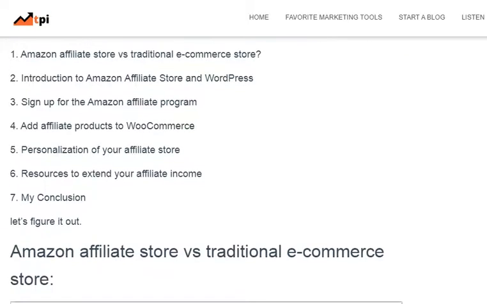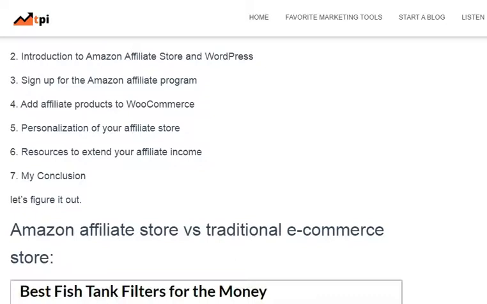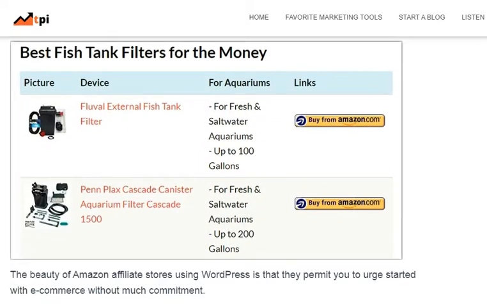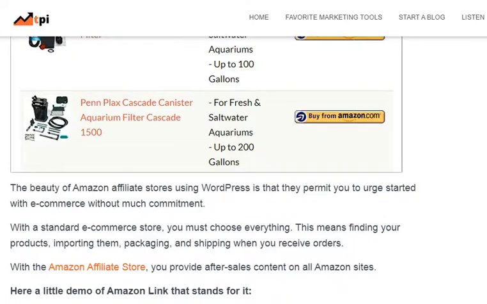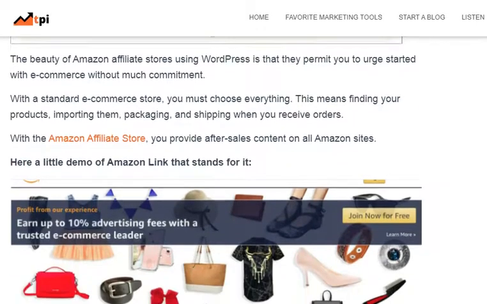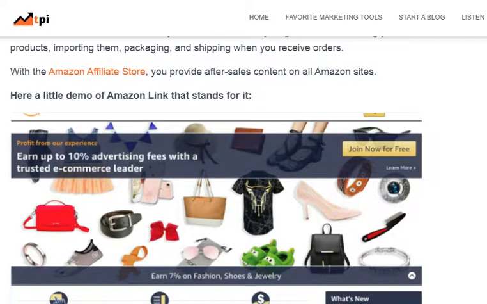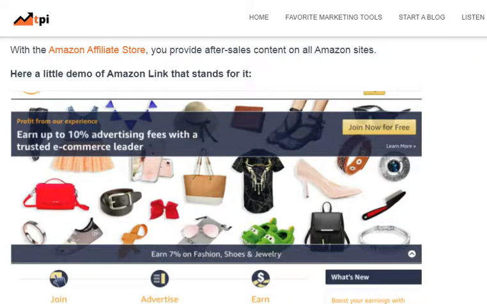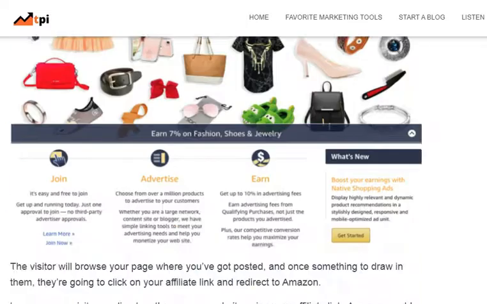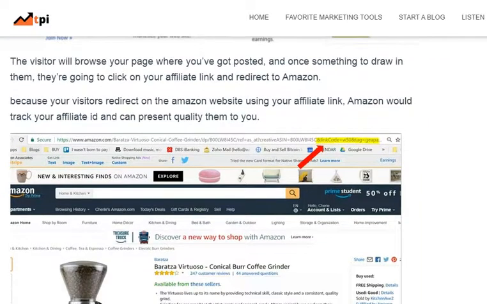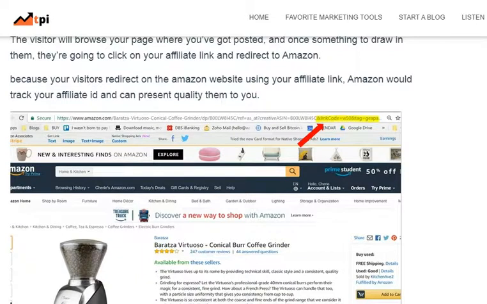Let's see what is Amazon affiliate store versus traditional e-commerce store. The beauty of an Amazon affiliate store using WordPress is that it permits you to get started with e-commerce without much commitment. With the standard e-commerce store, you must handle everything. This means finding your products, importing them, packing, and shipping when you receive an order. With the Amazon affiliate store, you provide content promoting products on Amazon. The visitor will browse your web page where you have posted, and if something draws them in, they will click on your affiliate link and be redirected to Amazon.